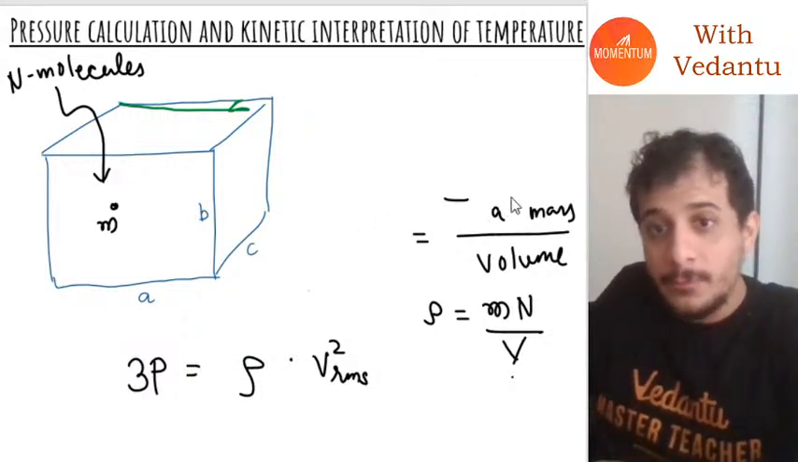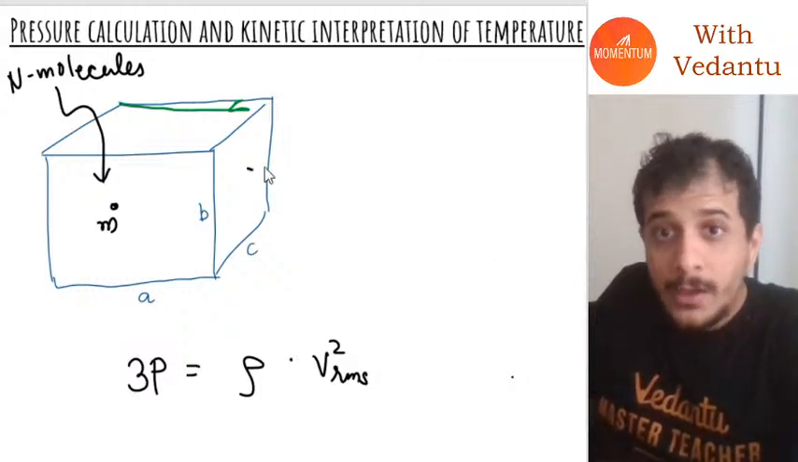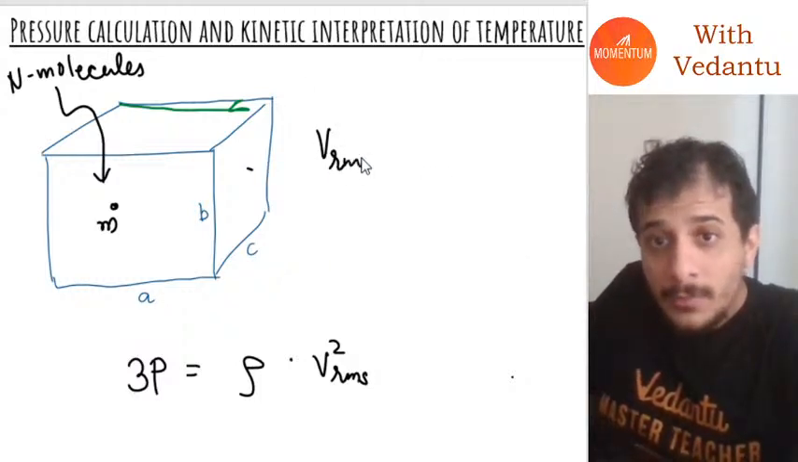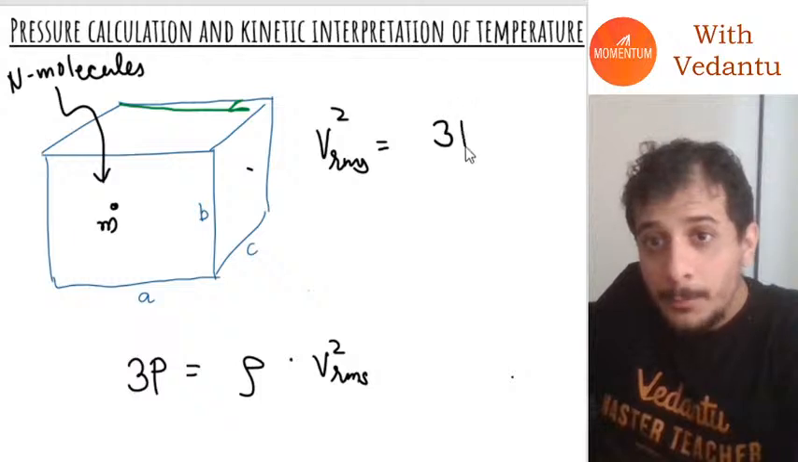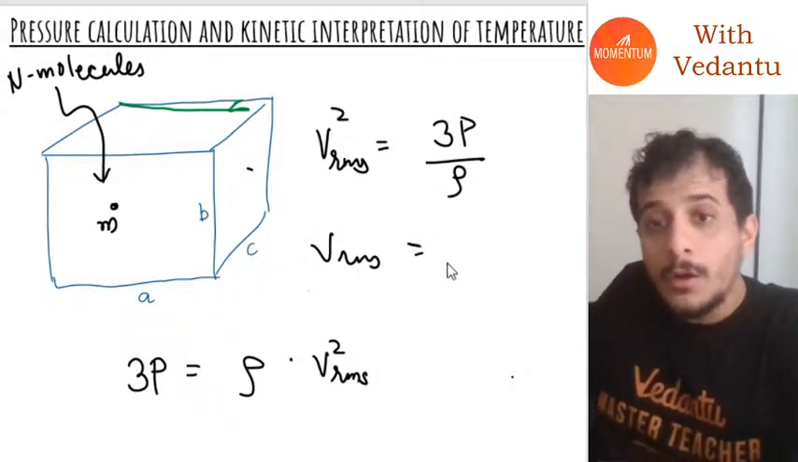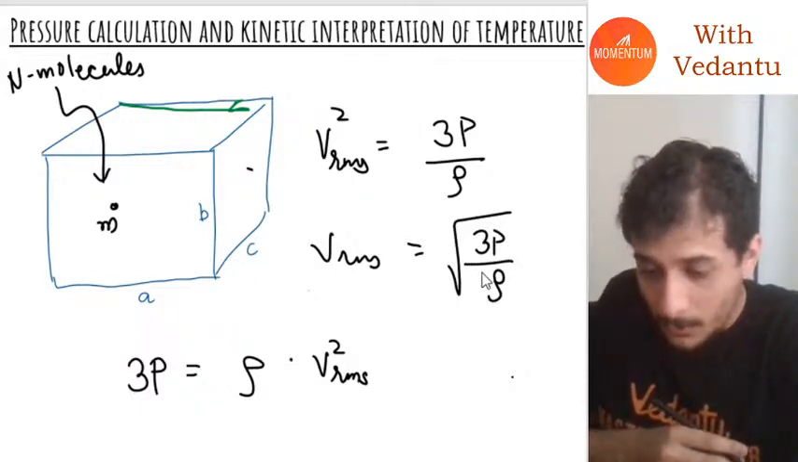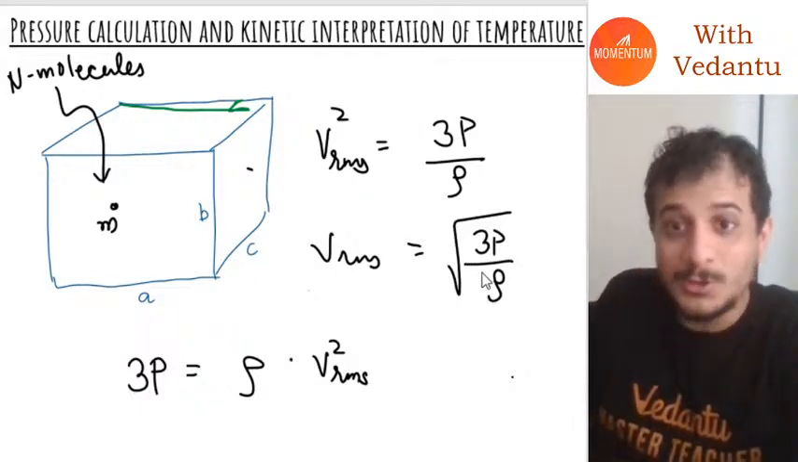From this, if you do a little bit of cross multiplication, you will get VRMS square is equal to 3p by rho, which means VRMS is equal to under root 3p by rho. I hope everybody understood.